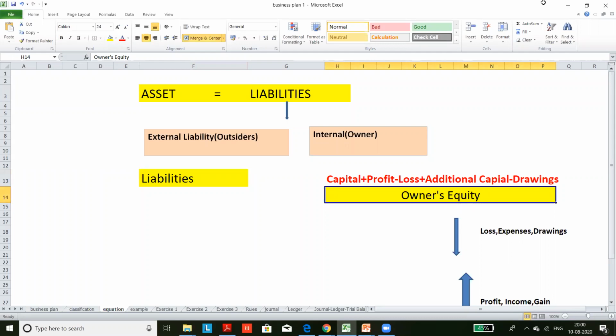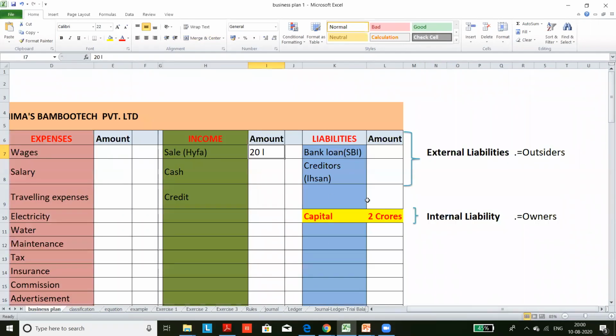Before explaining this formula, please listen carefully. In our example, Fatima was successfully running her business. In between, she was in need of a bank loan, and she took a bank loan from State Bank of India. Again, Ishan is our student. Ishan was ready to supply bamboo sticks to Fatima on credit. From the company's point of view, these are liabilities. The company should pay, so the company owes the bank and Ishan. Is it clear? So these are liabilities.